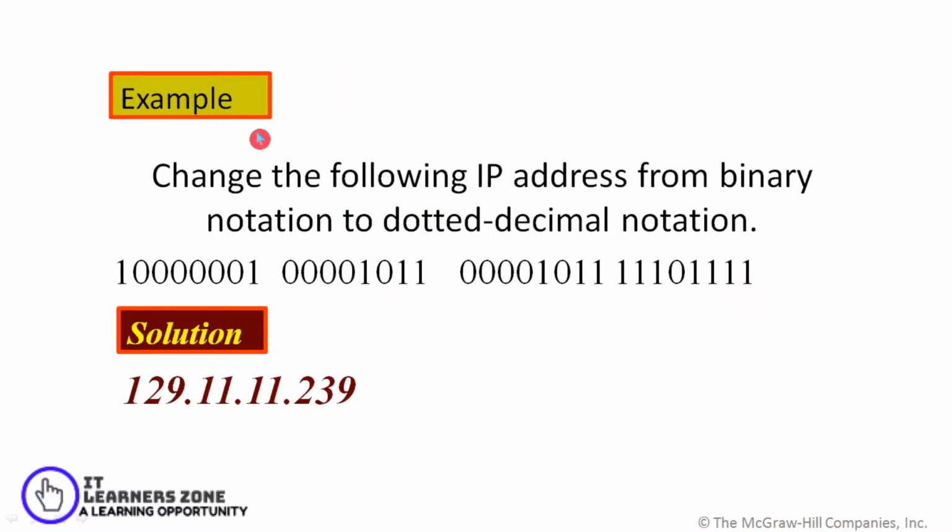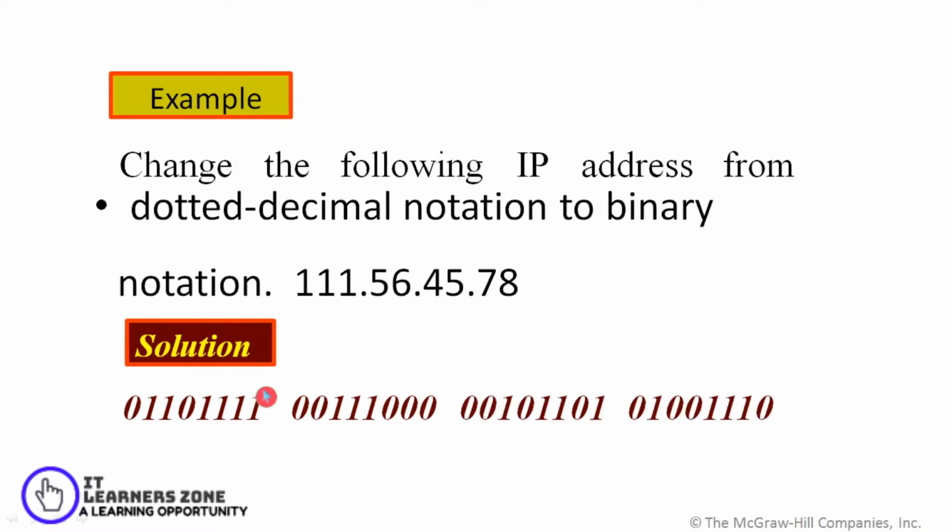Here we will see some examples of how to identify or get the IP address. For example, we have a dotted decimal notation here, and you can see this being converted into binary notation. In a similar way, if a dotted decimal notation is given, you can convert each of these values back to binary values by doing decimal to binary conversion.